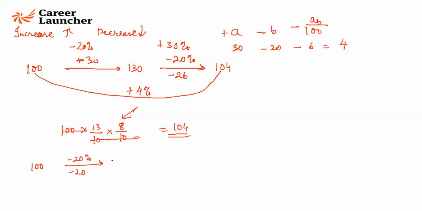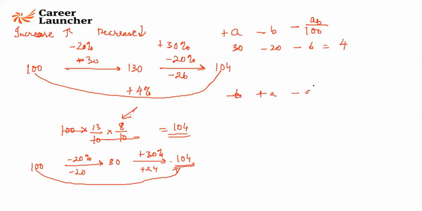Minus 20 is going to give me 80. Now 80 increases by 30%. 3 8s are 24 is added to it. It becomes 104. There's no change over here. It will give you the exact same thing. Here you'll get a minus A plus B. So minus B plus A minus AB by 100, which is exactly the same as the one written over here.